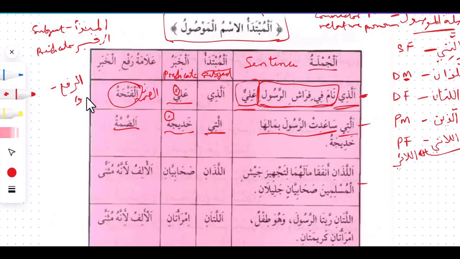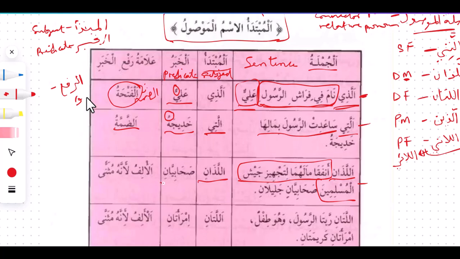The next here is alladhani anfaqa malahuma litajhiz jaysh al-muslimin. Alladhani is the relative pronoun here, which is ism mawsul, which is also going to be our al-mubtada, that is the subject. Anfaqa malahuma, from this to litajhiz jaysh al-muslimin, all these are going to be the silatul mawsul, connected to the relative pronoun, which is alladhani. While alladhani here is also going to be the mubtada, which is the subject.